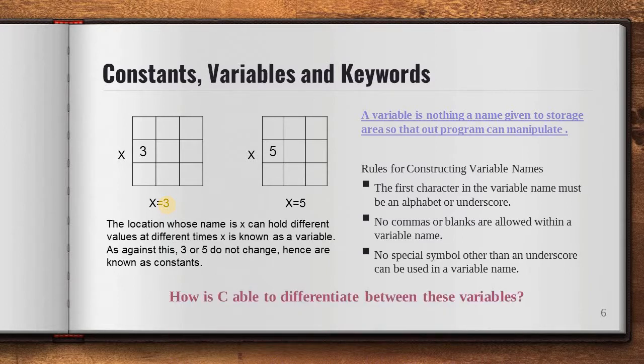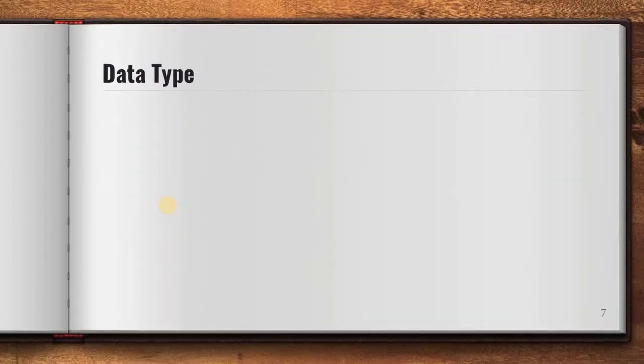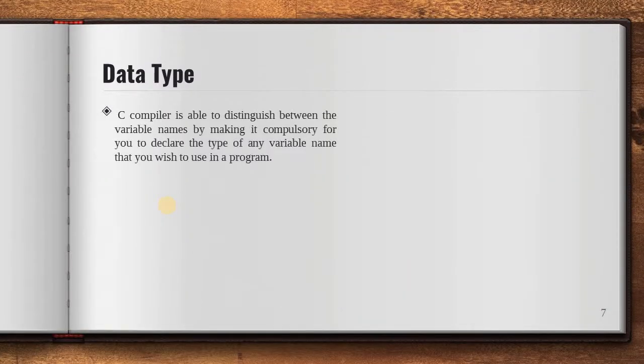Now the question is, how is C able to differentiate between these variables? So here data types come into the picture. The C compiler is able to distinguish between the variable names by making it compulsory for you to declare the type of any variable that you wish to use in your program.